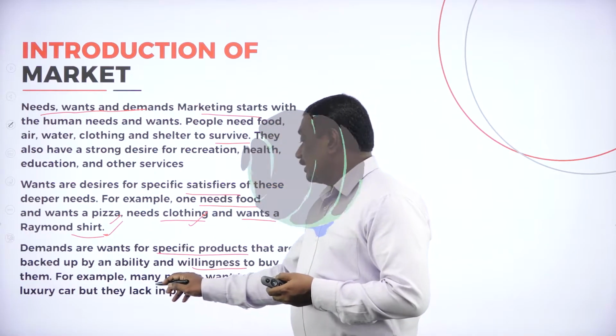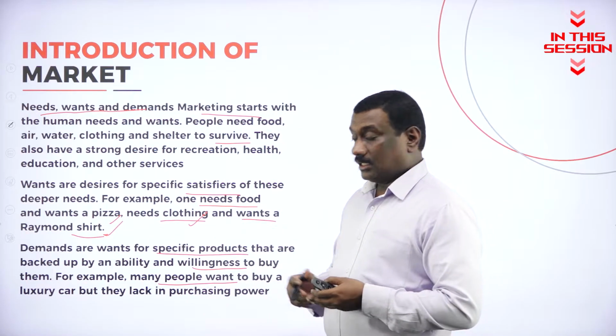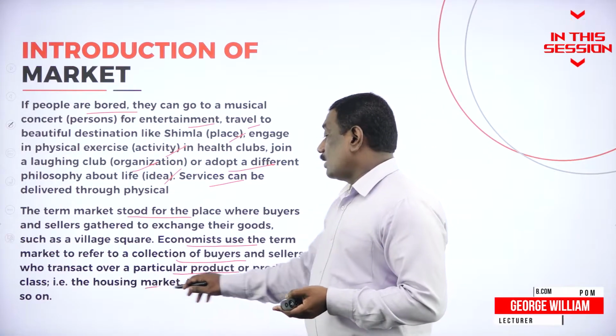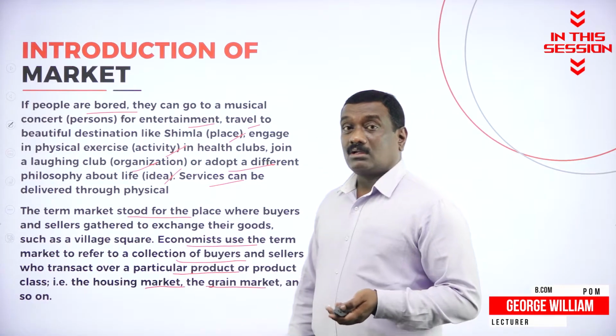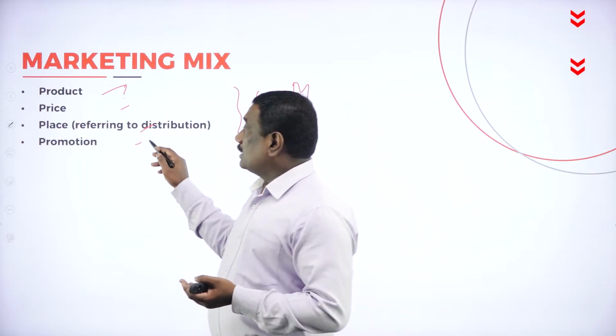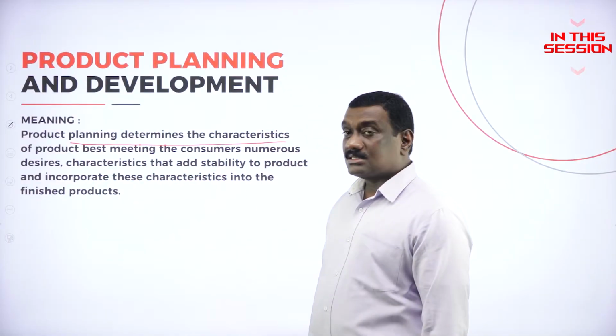So therefore, for example, you can see many people want to buy a luxury car, but they lack the purchasing power. That is, it may be a housing product market, or a grain market, or cotton market, food market, etc. So the price which you pay in exchange for the value of that particular product is called a price. Product development determines the characteristics of a product.